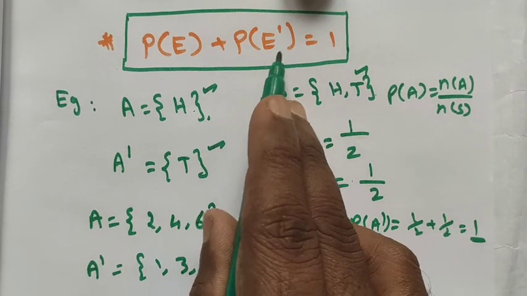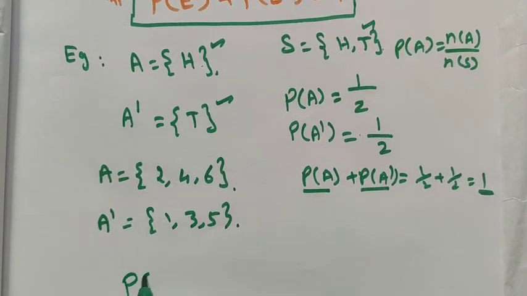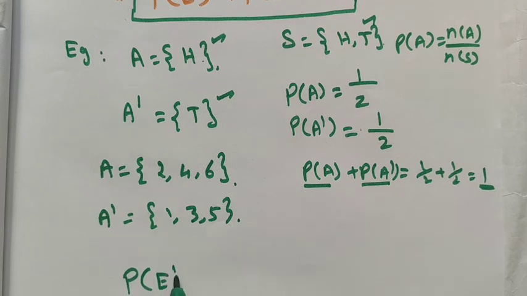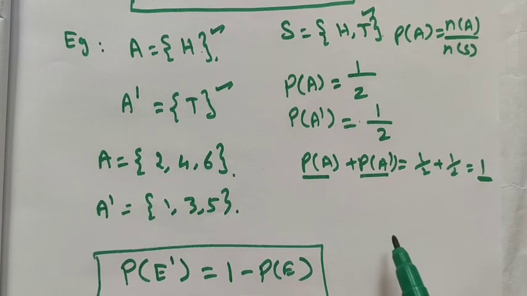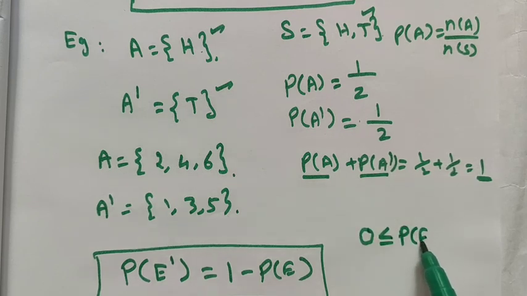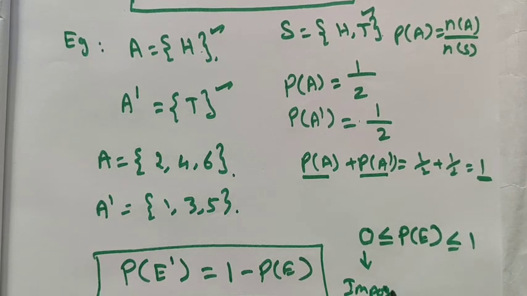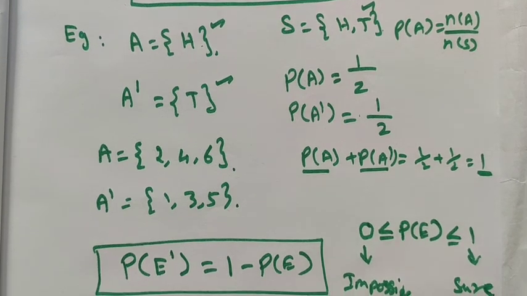And we can rewrite that as a formula. We need to find the probability of the complementary event: the probability of the complementary event is equal to 1 minus the probability of the event. It can be rewritten as the formula. And I already told you that probability can never be a negative value, that is, the probability of an event is less than or equal to 1. 0 is an impossible event, and 1 is a sure or certain event.